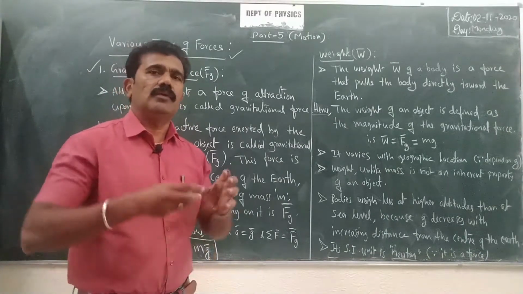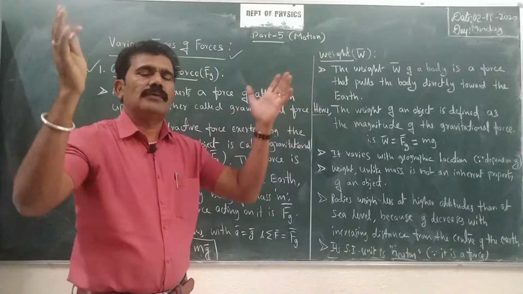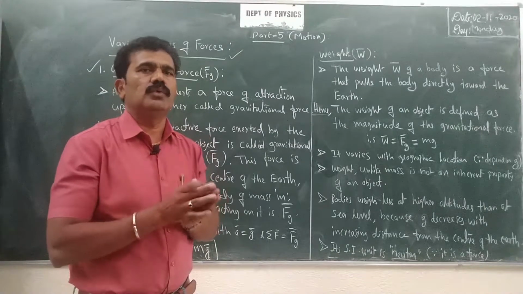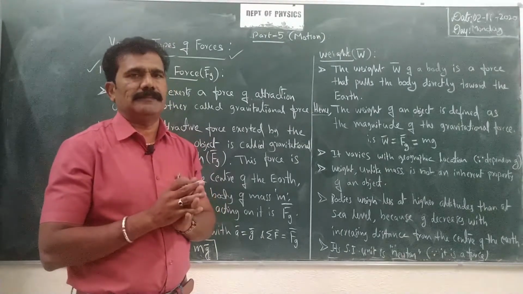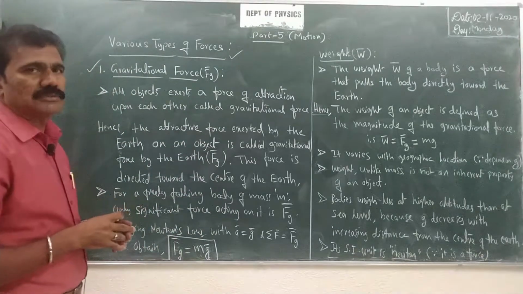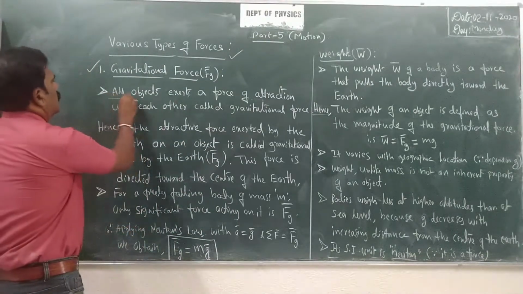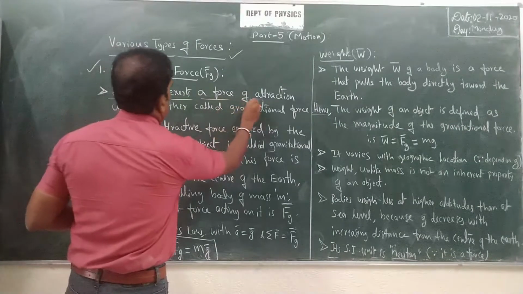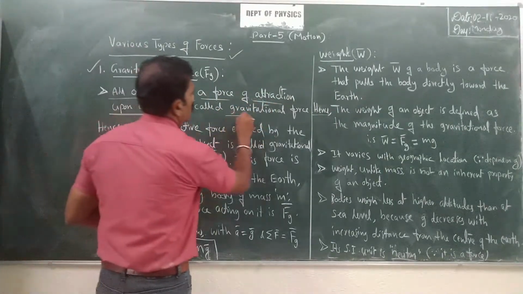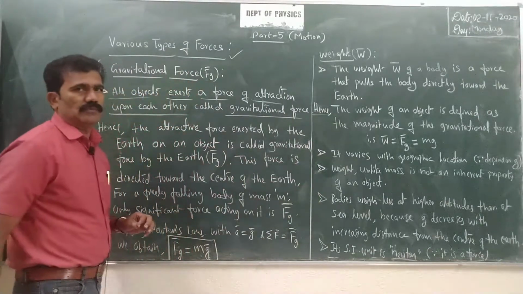You take any two objects in space also, and there will always be an attractive force exerted between the two mutual bodies. So in general we can define the gravitational force as: all objects exert a force of attraction upon each other. That is called gravitational force.